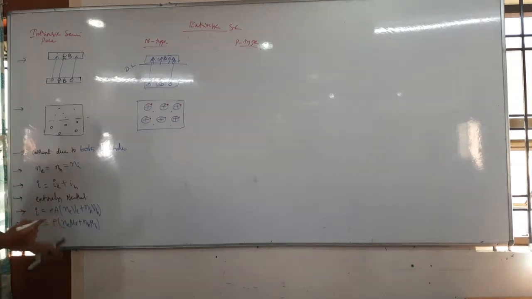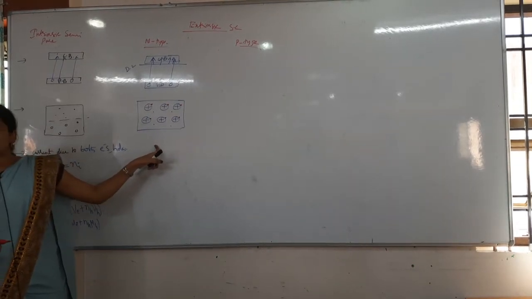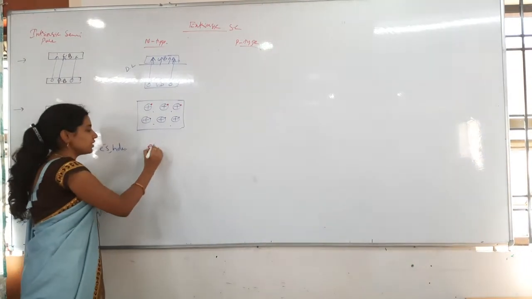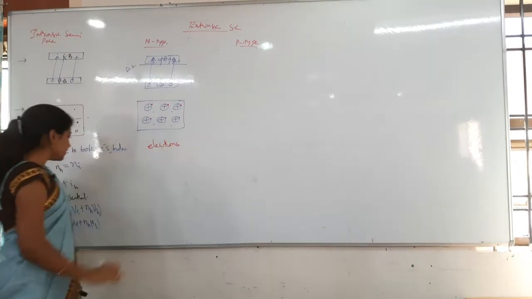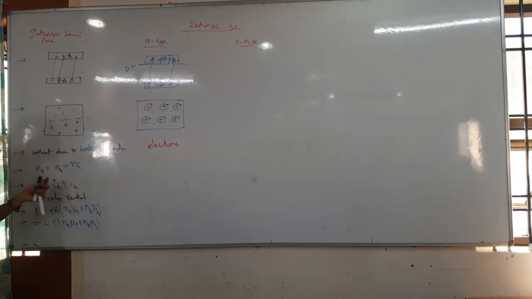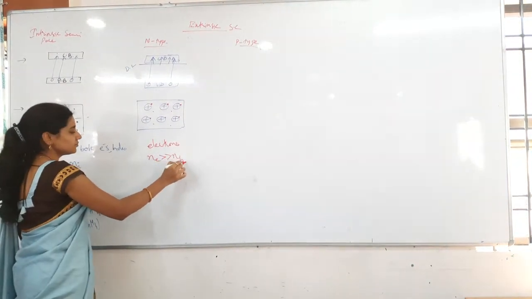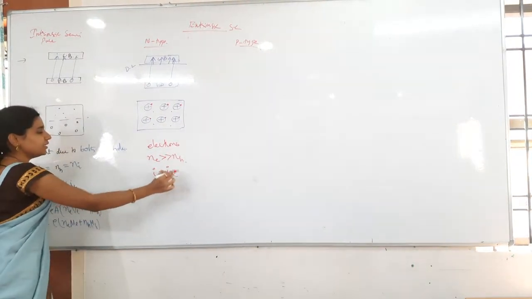Then the next one, the third case, is current due to what here? Current due to the electrons. Then here, what happens? Number of electrons is greater than number of holes. Then I is equal to just IE only.